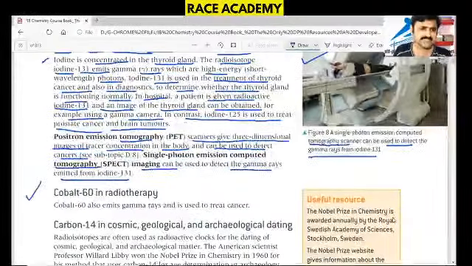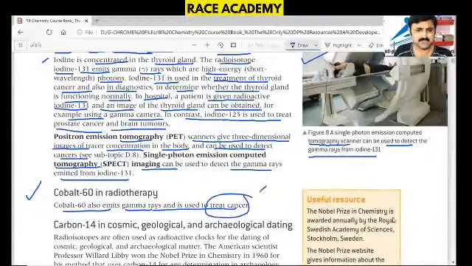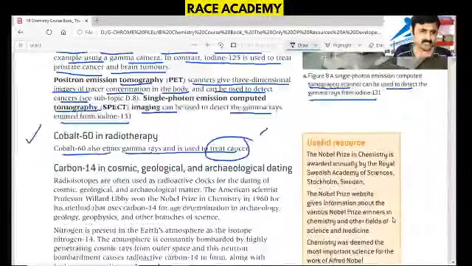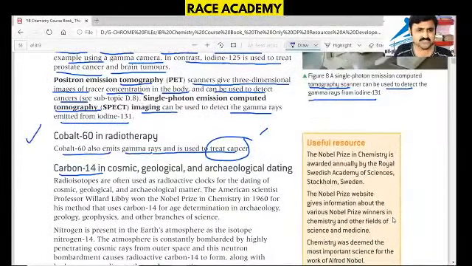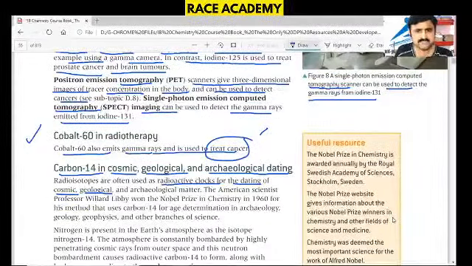Cobalt 60 also emits gamma rays and is used in the treatment of cancer. That is the most important application of cobalt 60. And carbon 14 is used in cosmic, geological and archaeological dating. Radioisotopes are often used in radioactive clocks for dating cosmic, geological and archaeological matter.